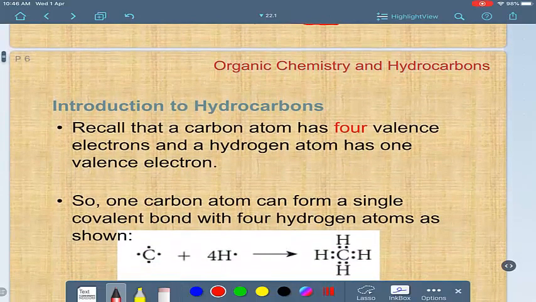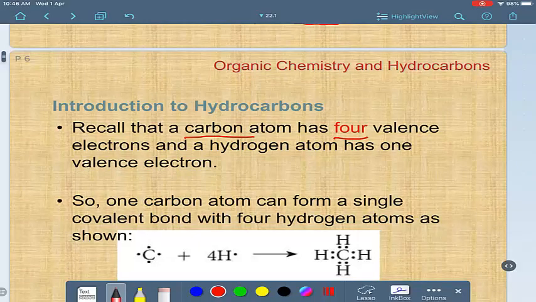You have to remember again, carbon must have 4 bonds. Why? Because it has 4 valence electrons. You remember that? Carbon has 4 valence electrons, so it needs to share with 4 other electrons to form 4 bonds.